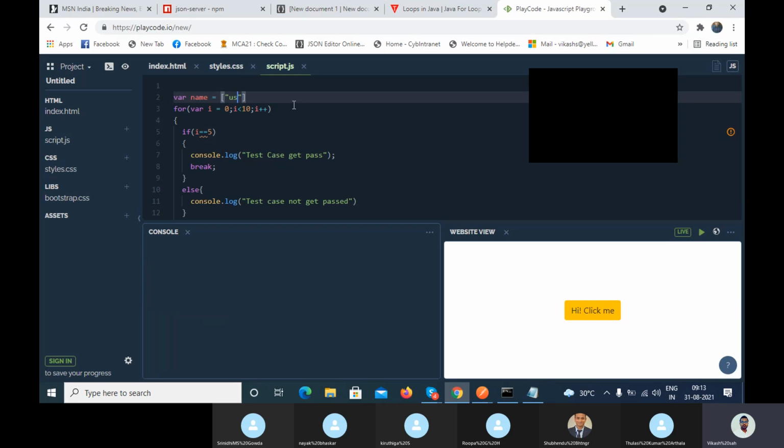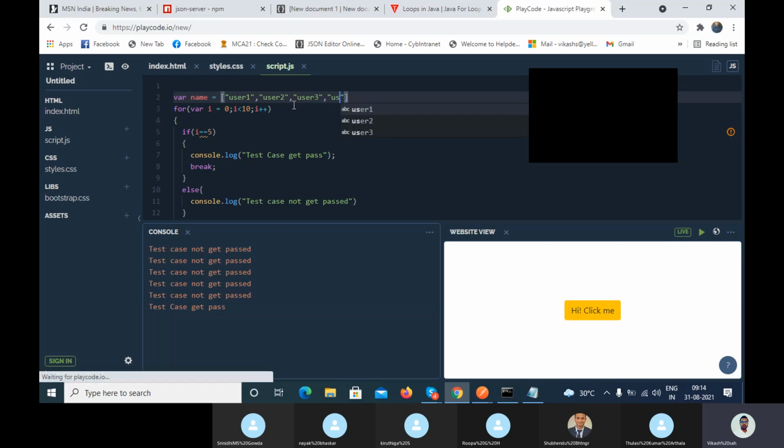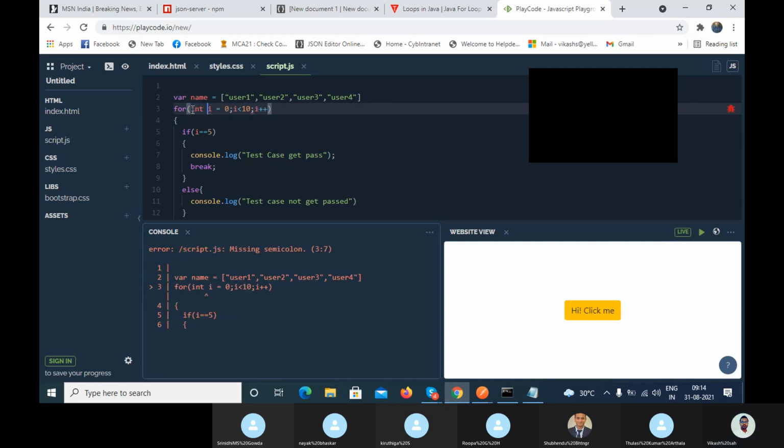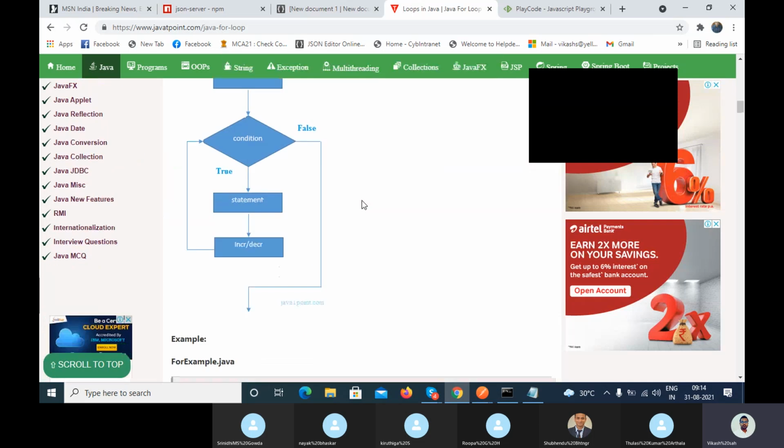I'm storing the usernames user1, user2, user3. Guys, this concept is not only for JavaScript. This is common for any language, I think. You might have some syntax difference, but the concept is the same. In Java, you have to declare the data type as int. If you go here, you can see this is the Java code.